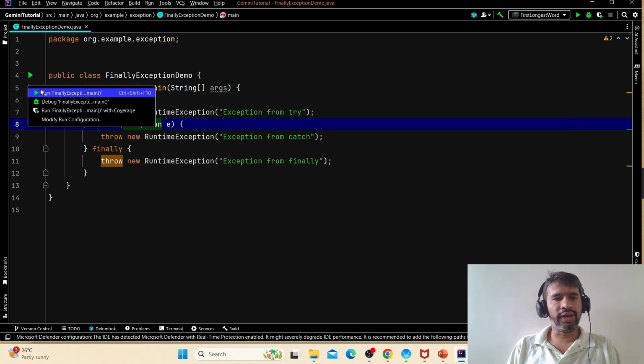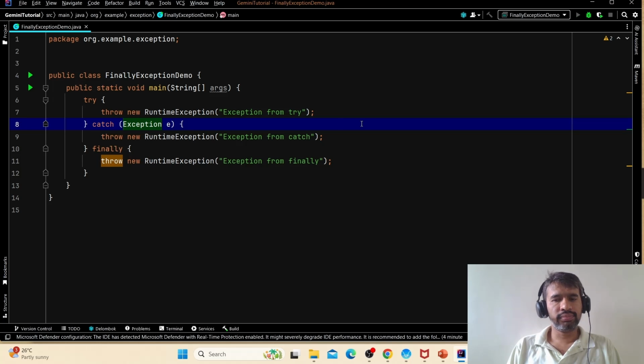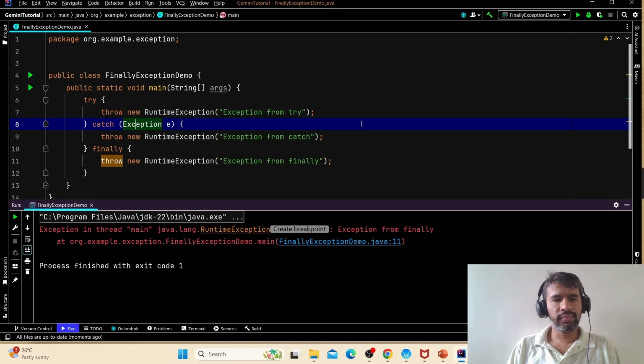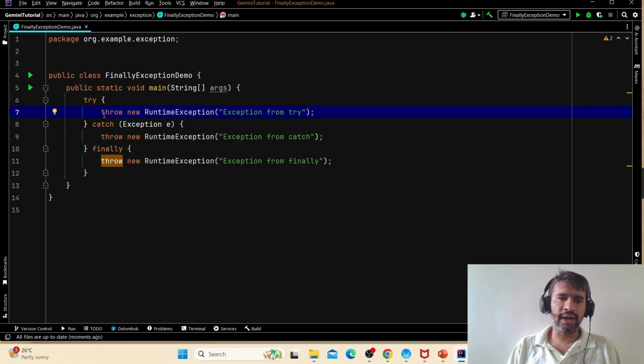Let's try to run and see. So you can see here the exception is from the finally block. So basically, when an exception is thrown in try, catch, and finally, the finally one will take precedence.